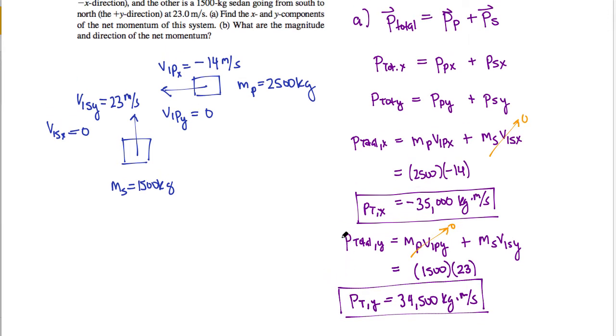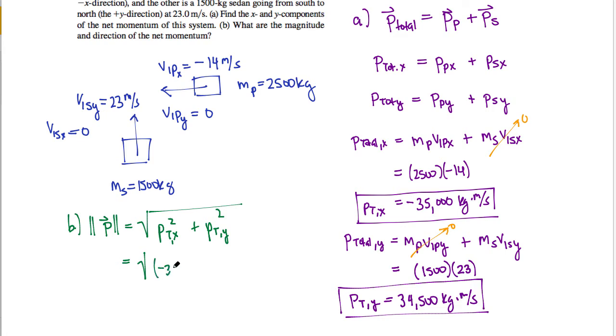Now B simply asks, what are the magnitude and direction of the net momentum? So changing colors for B, all we need to do is add these together. The magnitude of my momentum will simply be the square root of the x component squared plus the y component squared for the total momentum, all square rooted. These are rather large numbers.